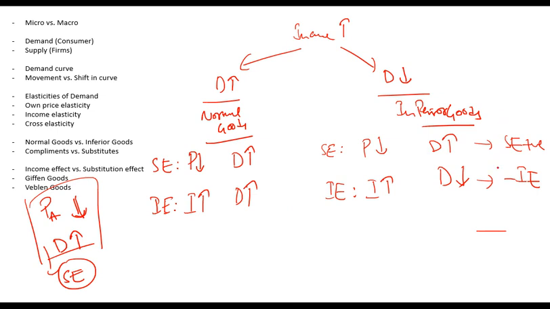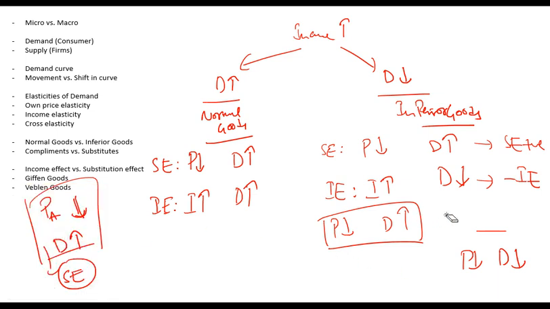If substitution effect is higher than income effect, the net effect will be an increase in demand. That is, price decreases, demand increases. But if income effect is higher than substitution effect, then a decrease in price will lead to a decrease in demand.